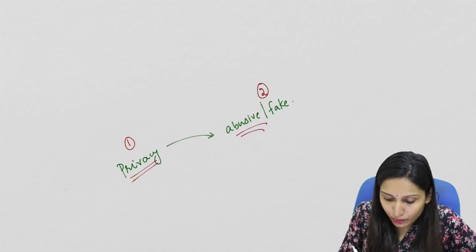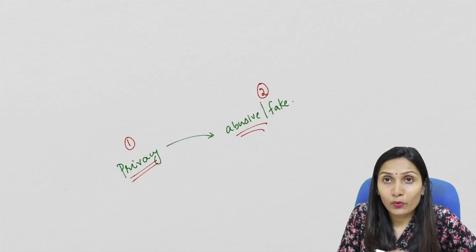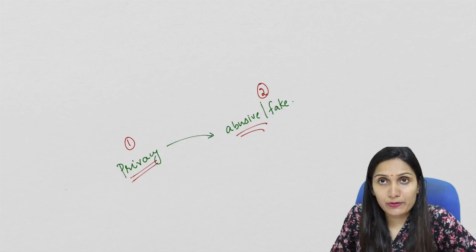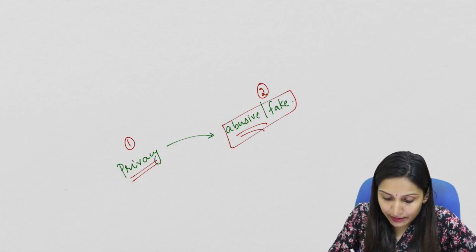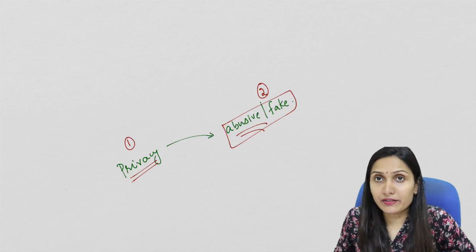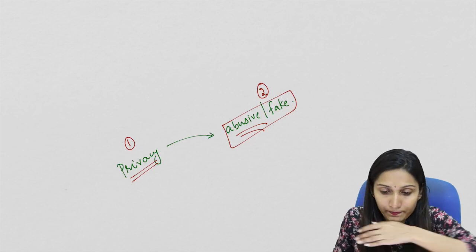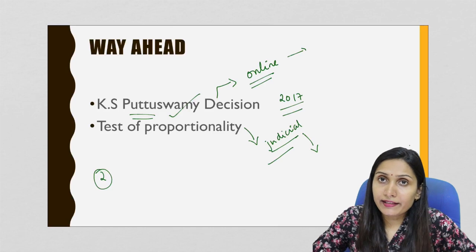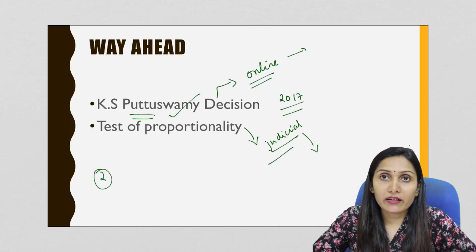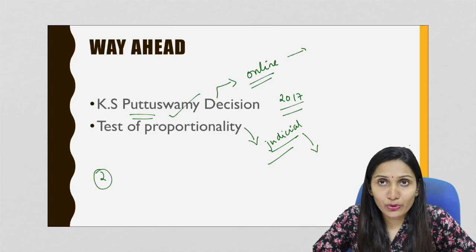And secondly, it should also balance this with not spreading abusive content or fake content on social media. So both these interests should maintain a balance. So this is regarding the linking of social media accounts with Aadhaar or any other valid government documents. This is a proposal made by the Tamil Nadu government, and this is the ongoing issue.